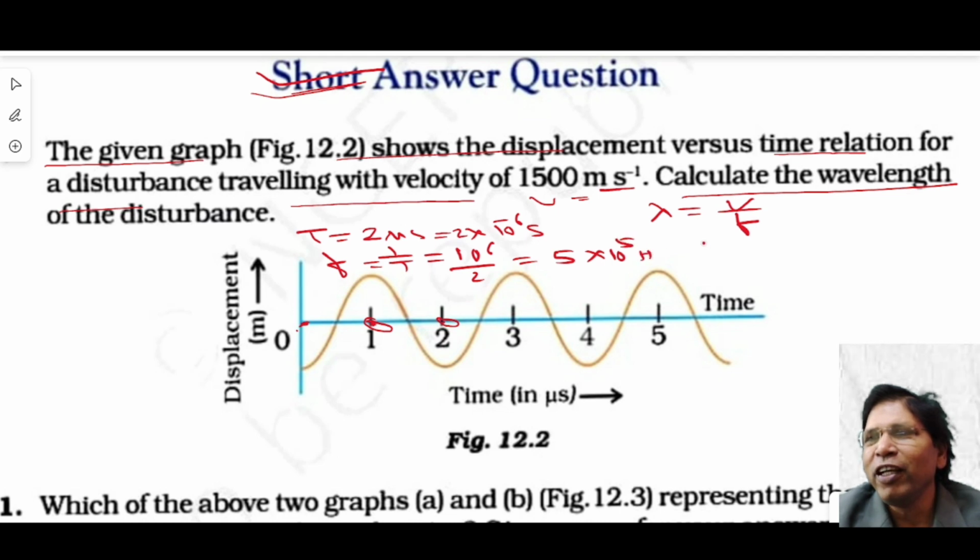Okay, understood? If you put the value of f in this equation, you get 1500 meter per second divided by 5 into 10 to the power 5. So this becomes 3 into 10 to the power minus 3 meter.